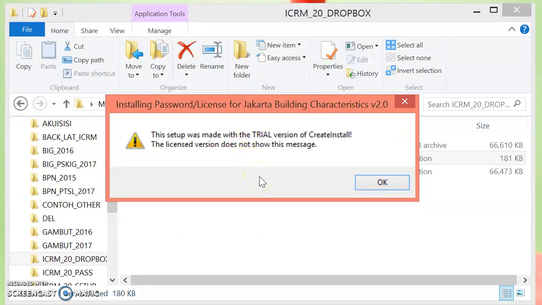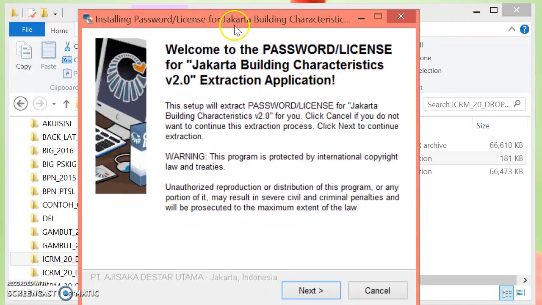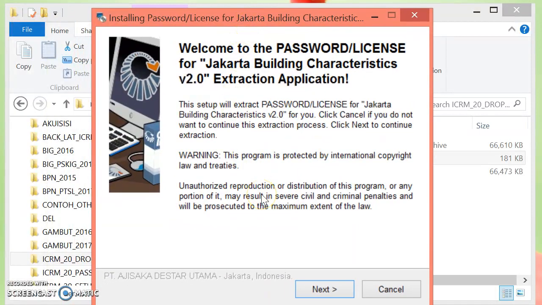This is the dialog box to start installing the password for Jakarta Building Characteristics version 2. Just click OK. Well, this is the welcome dialog box to the password or license extraction application for Jakarta Building Characteristics version 2.0. Just click Next.